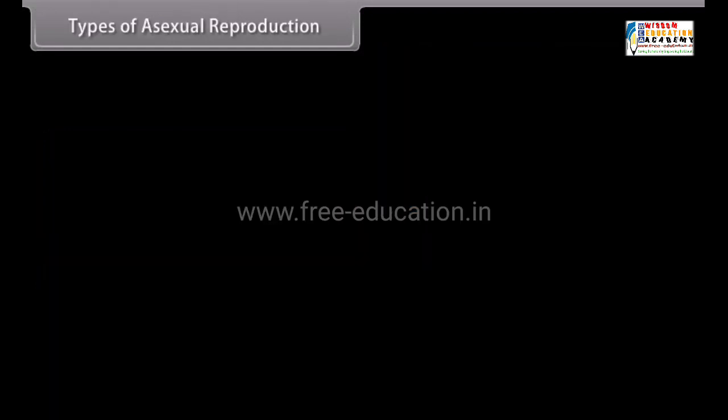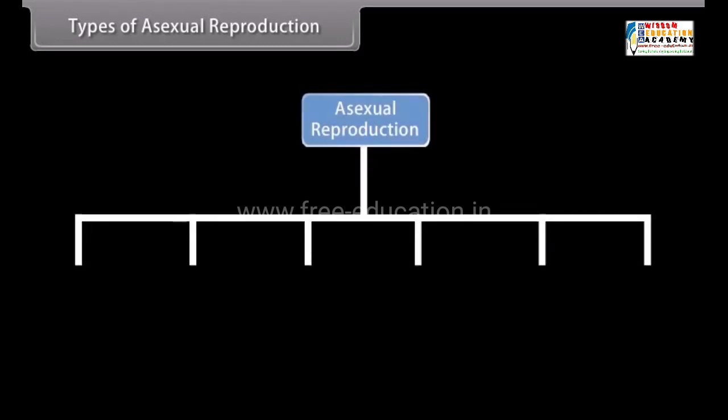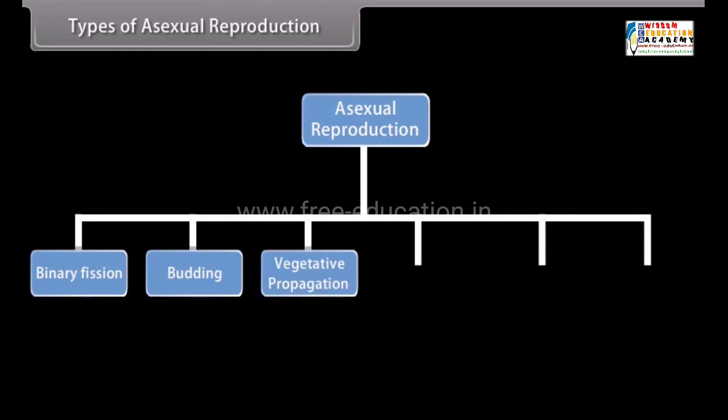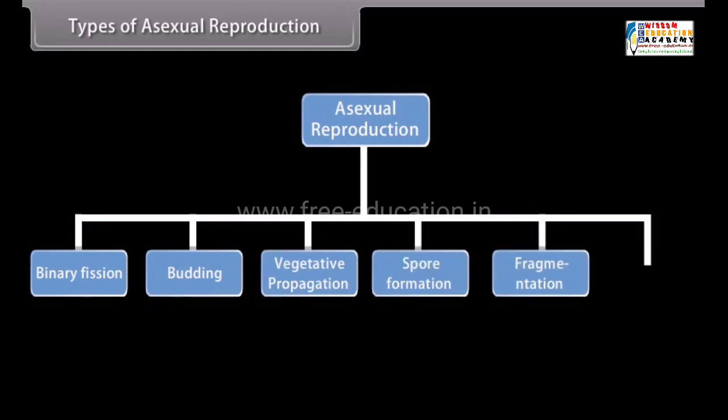Types of asexual reproduction. Do you know how do organisms reproduce asexually? An organism may reproduce asexually by binary fission, budding, vegetative propagation, spore formation, fragmentation, parthenogenesis.